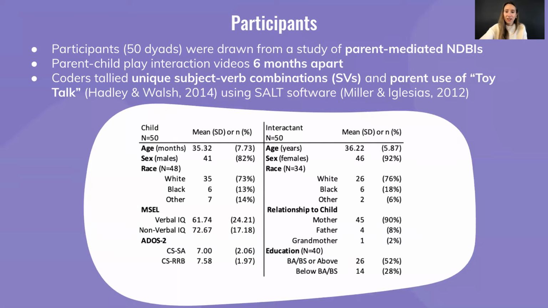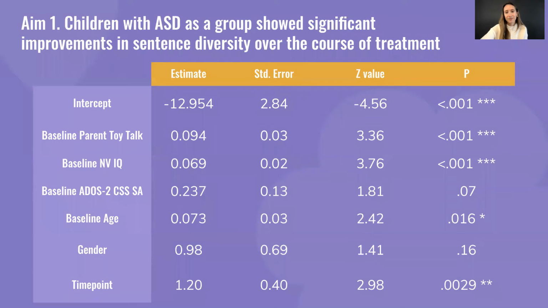Participants included 50 toddlers and their caregivers, and pairs of videos were coded 6 months apart during treatment. All participants were receiving parent-mediated NDBIs, naturalistic developmental behavioral interventions. The coders who rated language features were masked at time points in treatment and transcribed the videos using SALT. Coders tallied the number of unique subject-verb combinations in children and parent use of toy talk. So our first objective was to examine lexical diversity changes in children.